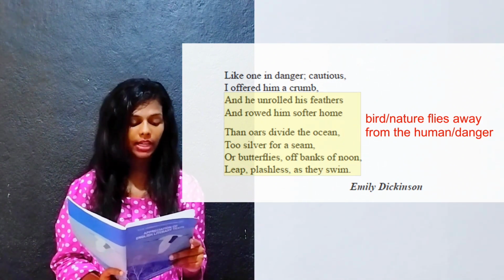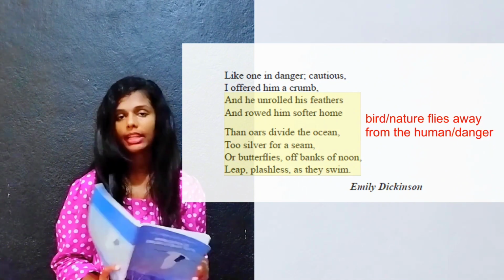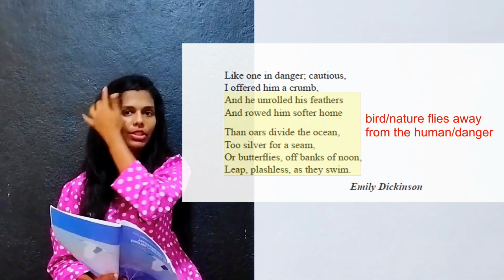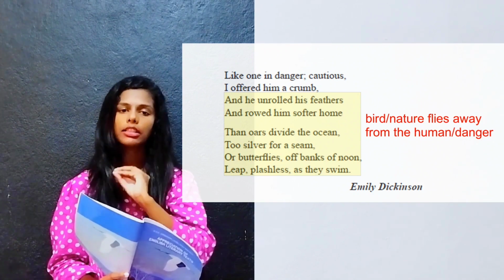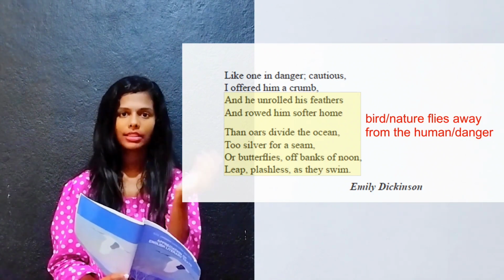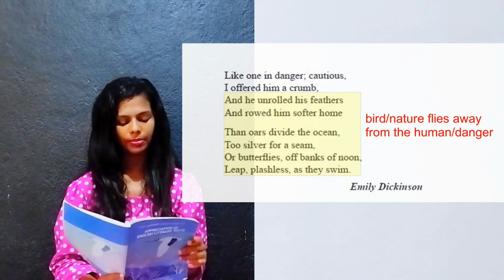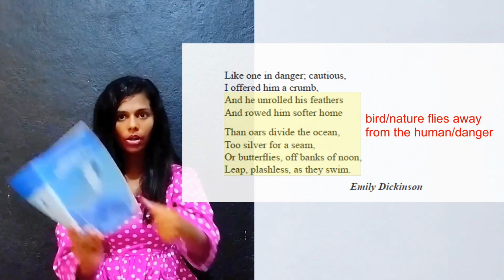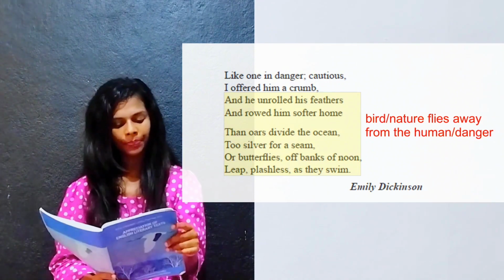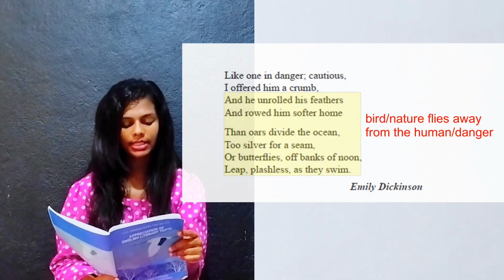Then oars divided the ocean. Like oars dividing the ocean, the writer is describing how this bird flies away from the observer, from her. Then oars divided the ocean to silver for a seam.